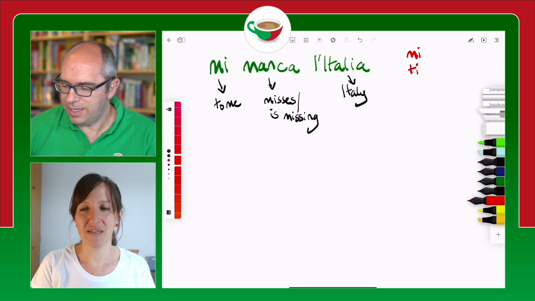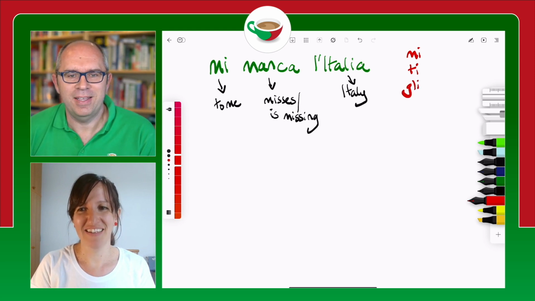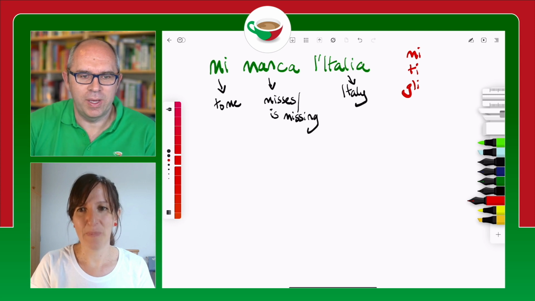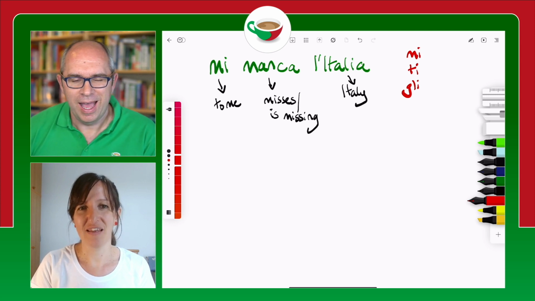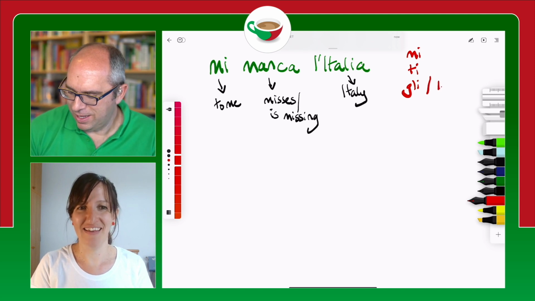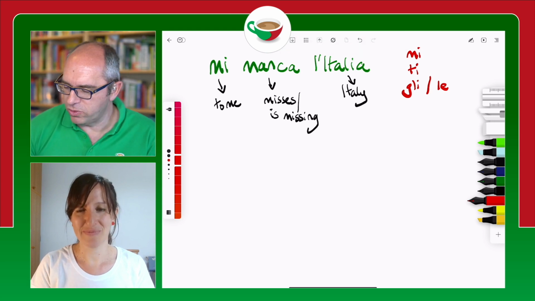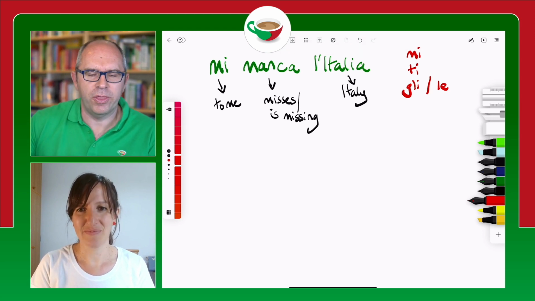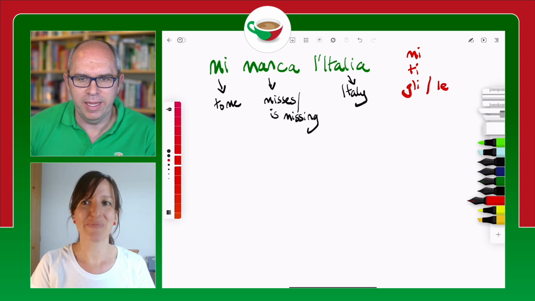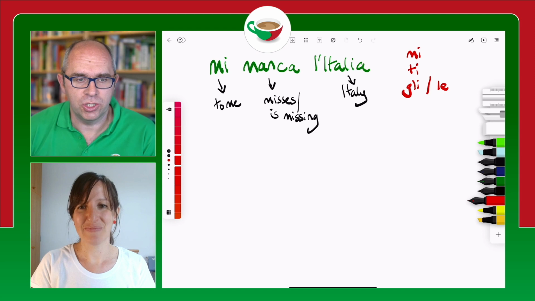He misses Italy. Gli, G-L-I. Okay, so gli manca l'Italia. To him is missing Italy. And she misses Italy. Le manca l'Italia. To her is missing Italy. I've put those both in the same line because they're both the third person singular, okay? So gli and le manca l'Italia. To her is missing Italy, or she misses Italy.